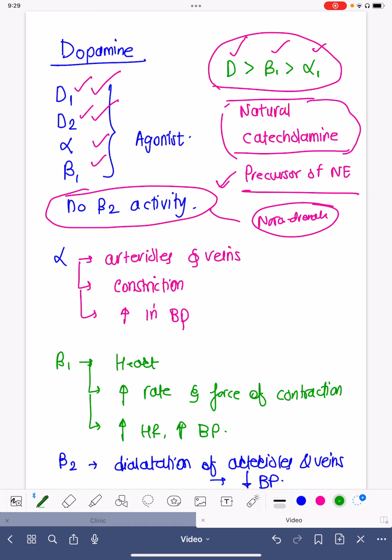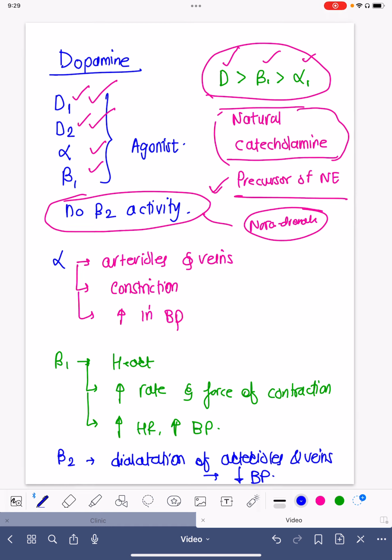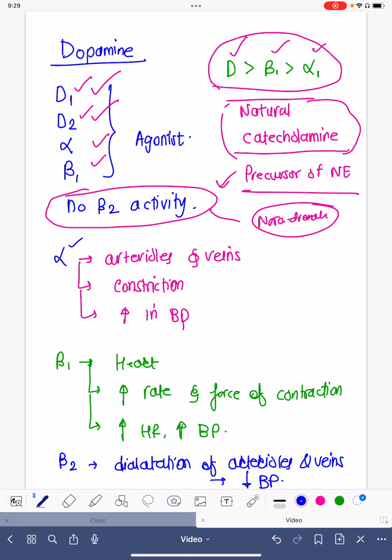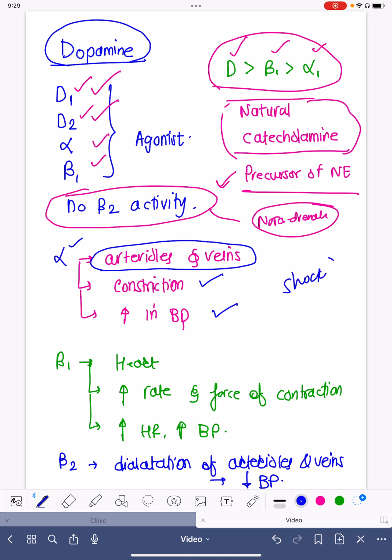Now, when we are talking about alpha 1, it markedly causes contraction or constriction of these arterioles and veins, which causes vasoconstriction, and which increases the blood pressure. That is the reason why we use dopamine for shock. So whenever there is shock, whenever we intend to increase the blood pressure, we always consider dopamine as one of the agents. This has activity on beta 1 as well.